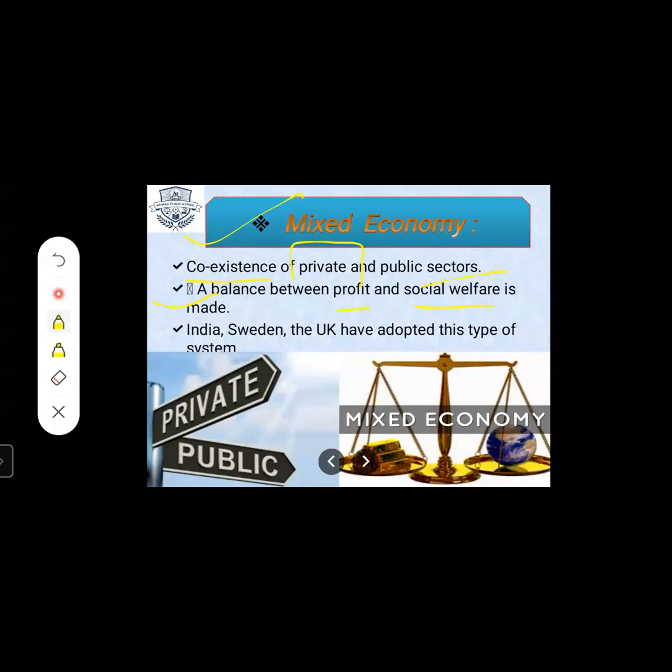There should be profit also, and society should get all the benefits. Keep these two points in mind about mixed economy. Examples are India, Sweden, UK.